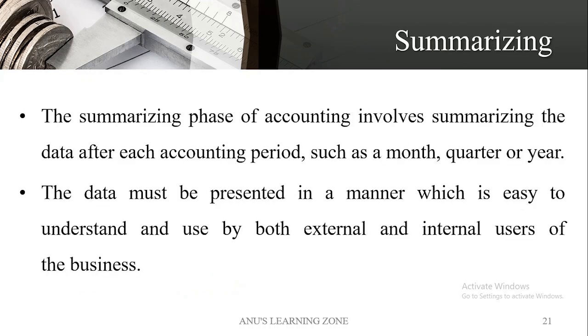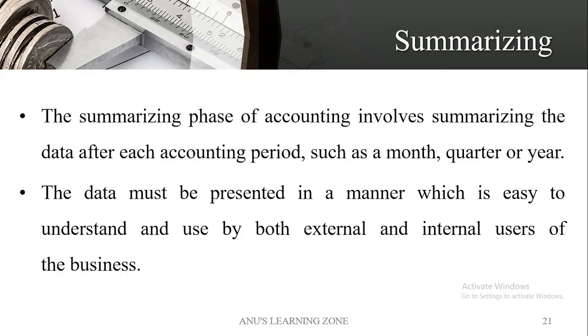Moving on to the next, summarizing, the third term, as accounting is an art of recording, classifying, summarizing. After preparing the ledger accounts, each of the accounts has to be summarized. The debit side as well as the credit side have to be totaled, and we have to find the balance figure for each of the accounts. Say for example, we have prepared 5 accounts named cash account, sales account, purchase account, bank account and capital account.